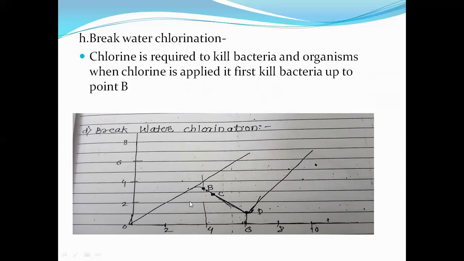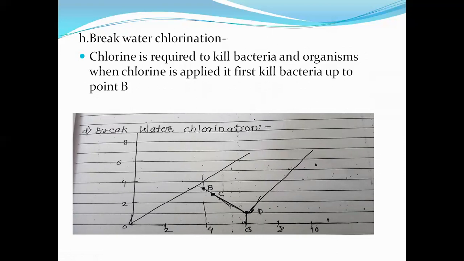Now see, chlorine is required to kill bacteria and organisms. When chlorine is applied, it first kills bacteria up to point B. See the cursor. When chlorine is applied to the water, it has the purpose or object that is to kill the bacteria and organisms which can be present in water.